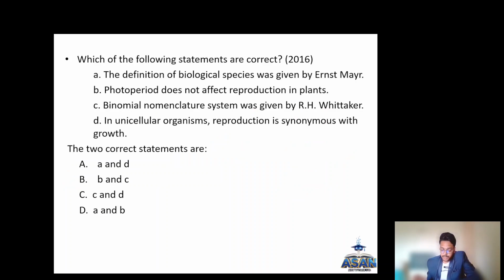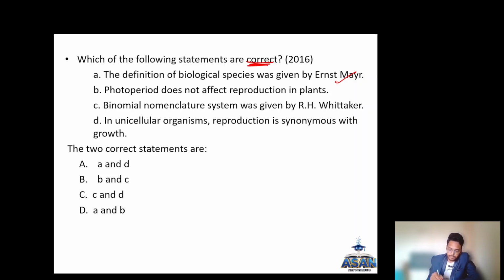Which of the following statements are correct? He is asking for the correct statements. The definition of biological species was given by Ernst Mayr. True. The definition is that they can produce fertile offspring. When two species reproduce, they should produce fertile offspring. It is given by Mayr, true. Photoperiod does not affect reproduction in plants. This you have not yet studied. It is not true. Photoperiod will affect reproduction in plants.